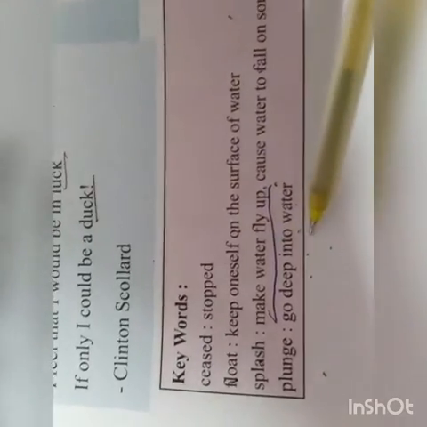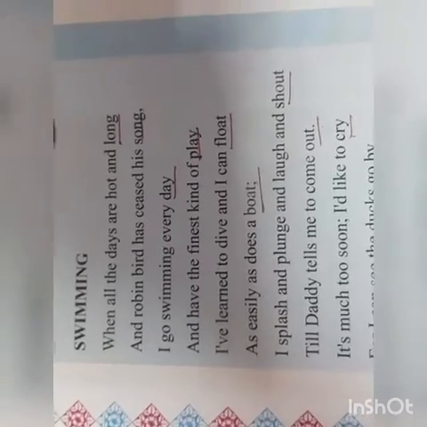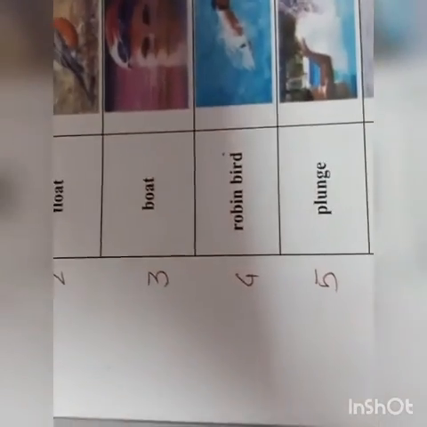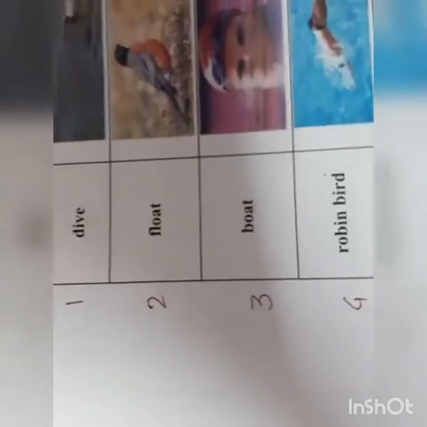classwork one time and homework one time, and this poem you are going to write in your notebook one time. ये पोएम भी आप नोटबुक में एक बार लिखेंगे और everybody will listen to the poem and everybody will sing the poem also. Now moving on to page number 35 is your match that you have to do. This match you have to do in your textbook only.